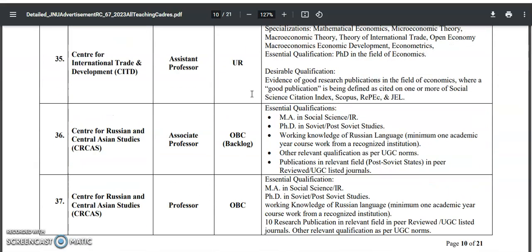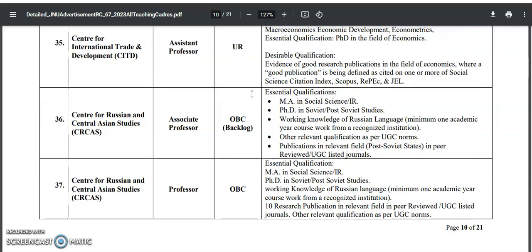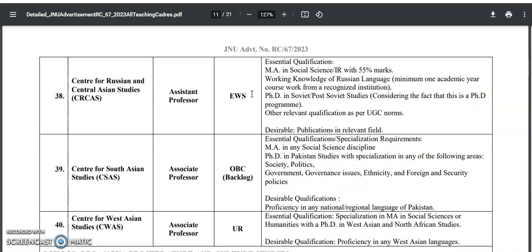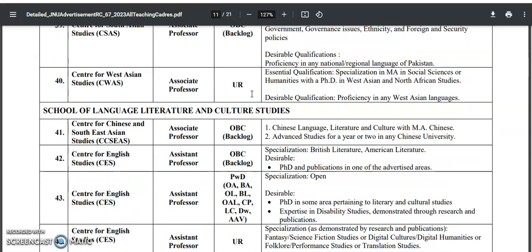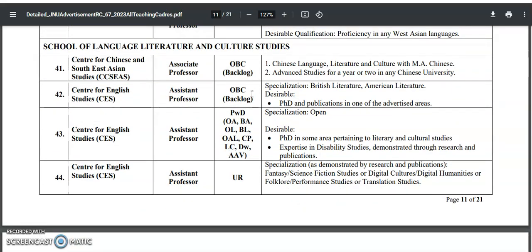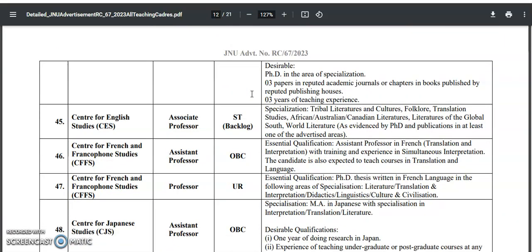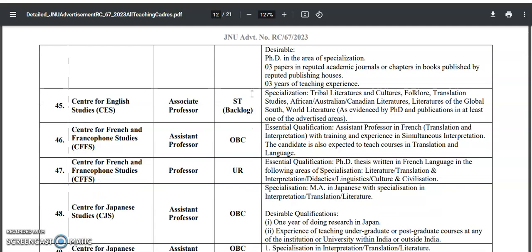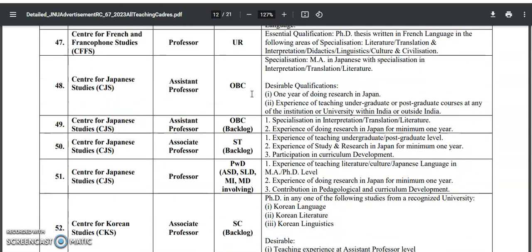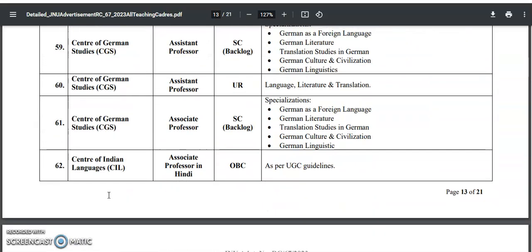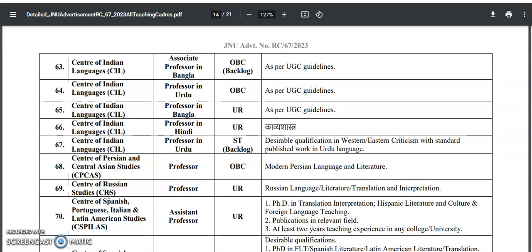And the Center for International Politics, Organization and Disaster Management, international trade and development, Russian and Central Asian studies, South Asian studies, West Asian studies. Coming to the languages, Chinese and English studies, French and Francophone studies, Japanese, Korean, and Center for Linguistics and Arabic and African studies, and German and Indian languages.